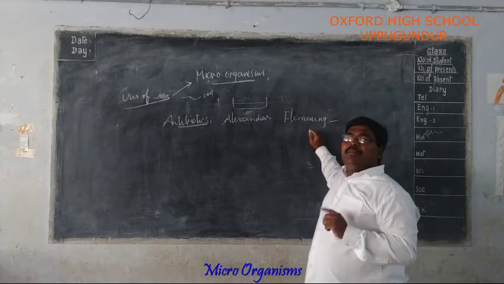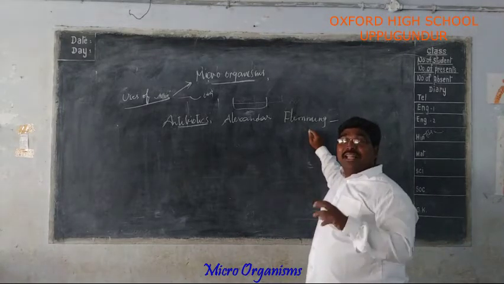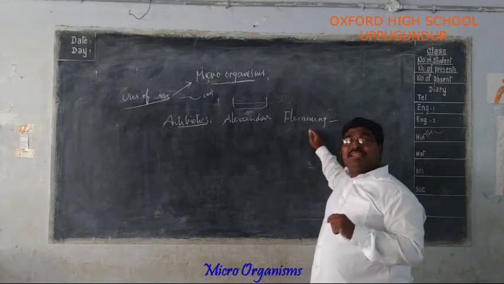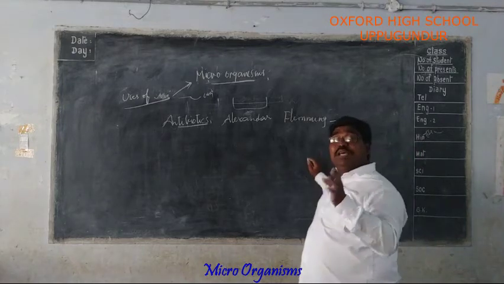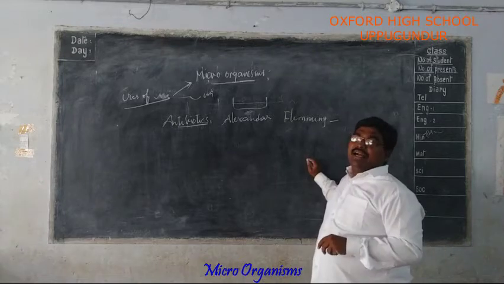In that war, many soldiers were dying due to infections and wounds caused by bacteria.